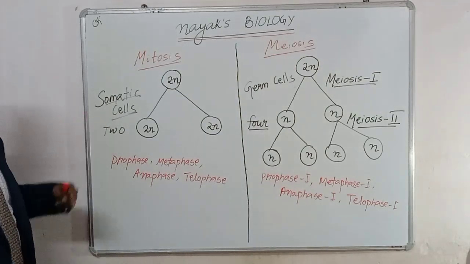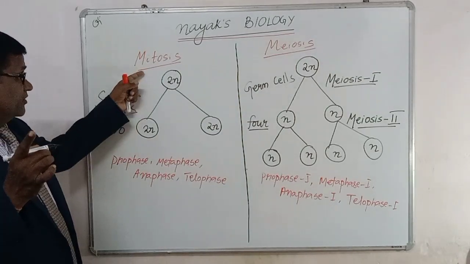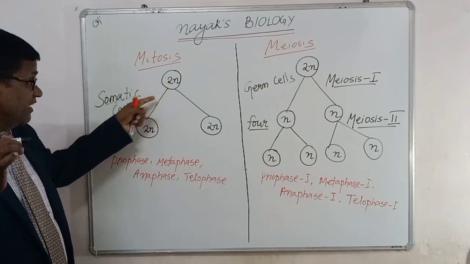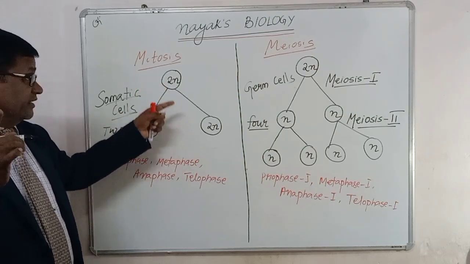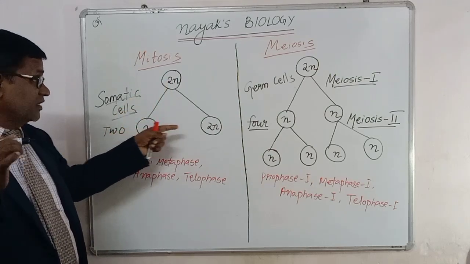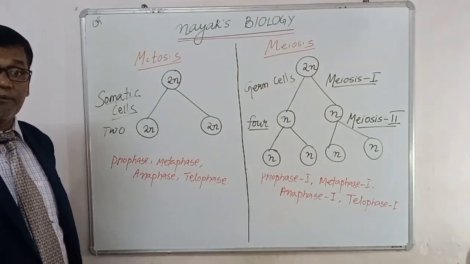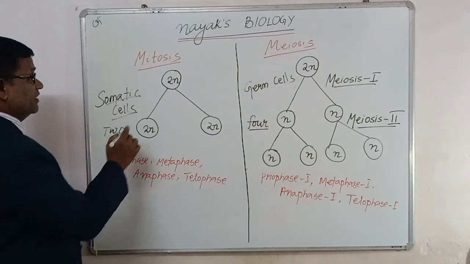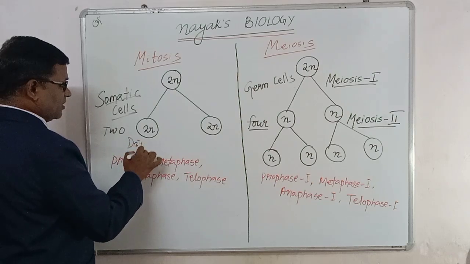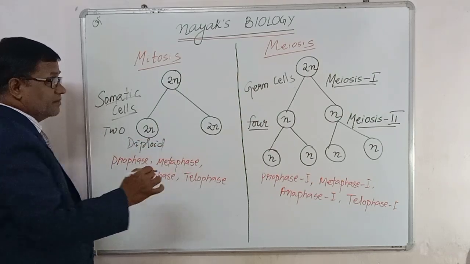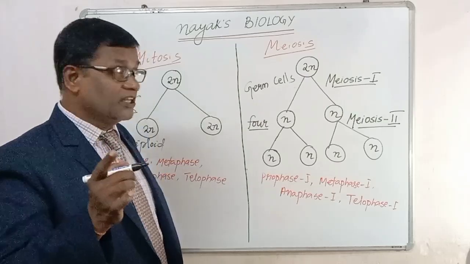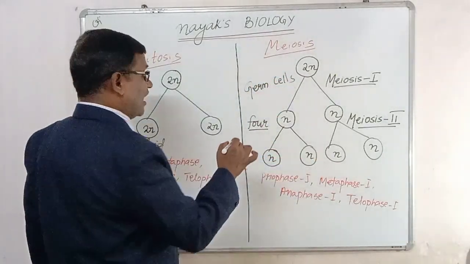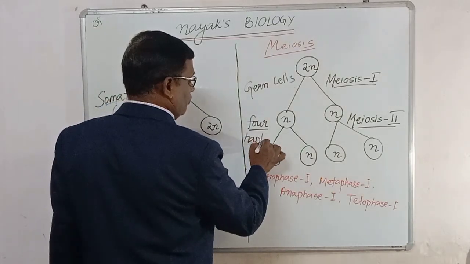Now we discuss haploid and diploid. See, in mitosis the daughter cells become diploid because they contain the same number of chromosomes. See my dear, here 2n, here 2n, here 2n. What does this 2n represent? Diploid. Diploid means the full set of chromosomes. That's why in mitosis the daughter cells are diploid. Whereas in the meiosis, the cell is diploid, but the daughter cells become haploid, meaning a half set of chromosomes. That is haploid.